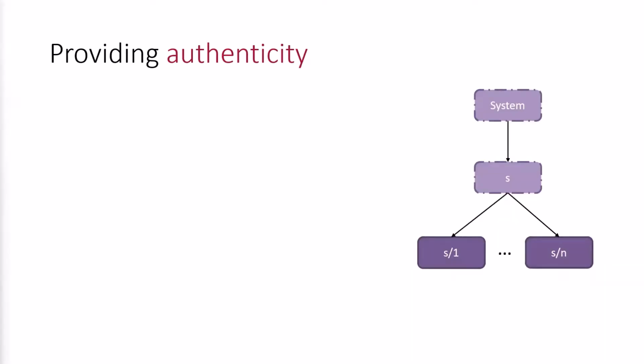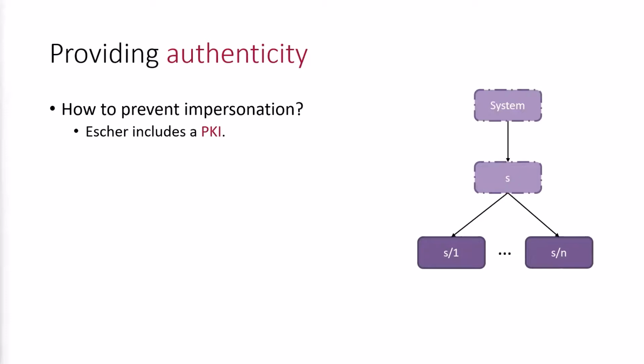To enforce isolation in the presence of malicious agents, we need to provide authenticity. Escher needs to guarantee that an agent cannot forge messages that are seemingly from another agent. For this, Escher includes a public key infrastructure. I will talk briefly about how this works.